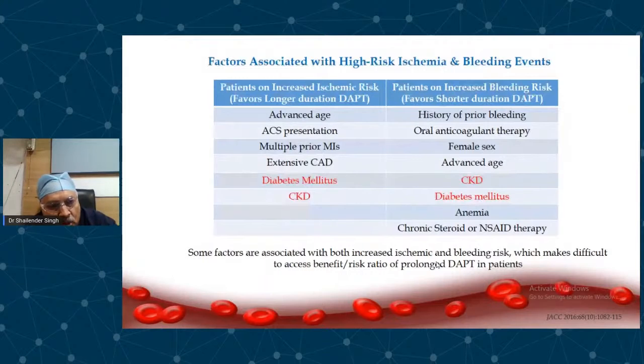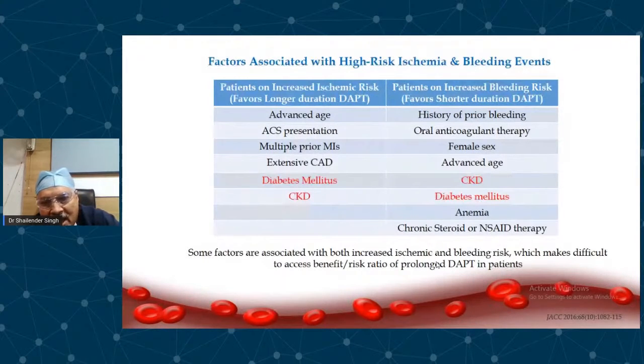What is the score? The score is, if age is above 75, it is -2, 65 to 75, -1, less than 65, 0, prior MI 1, CHF 2, current smoker 1, stent diameter less than 3, 1, saphenous vein graft PCI 2, diabetes 1, MI at presentation 1, paclitaxel eluting stent 1.